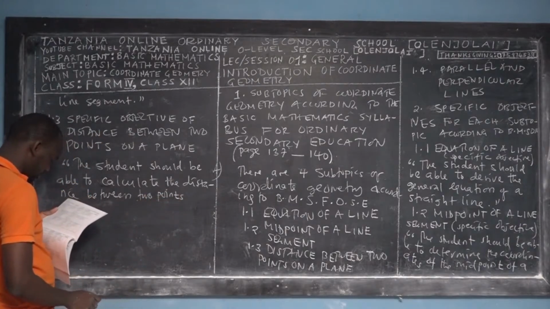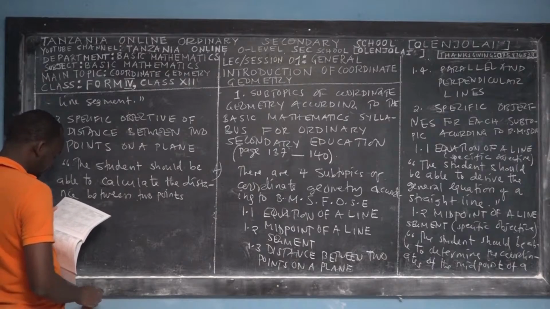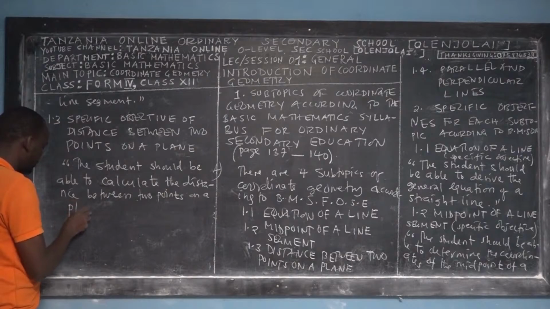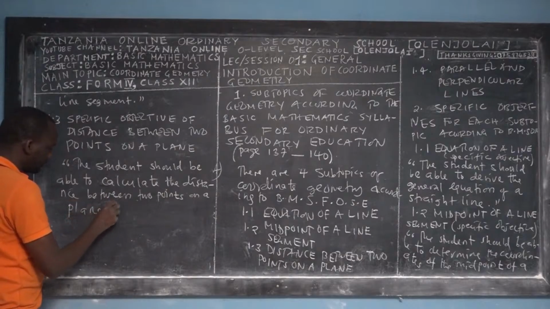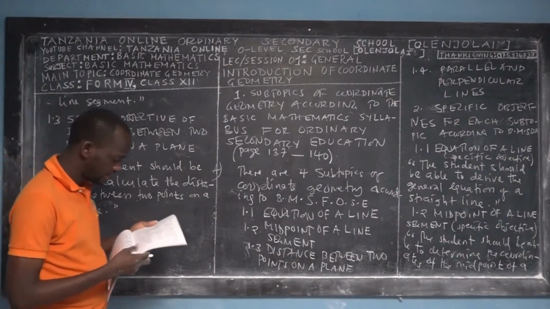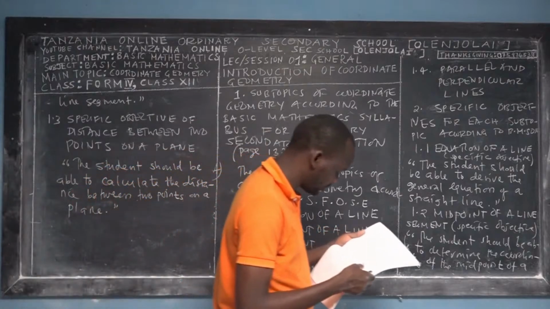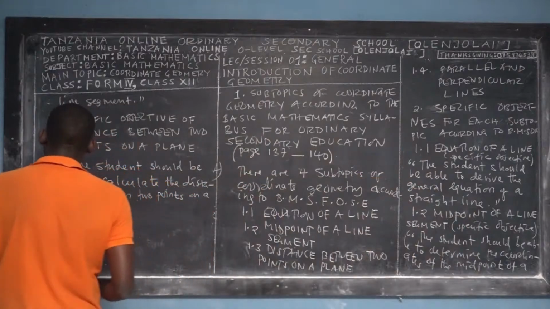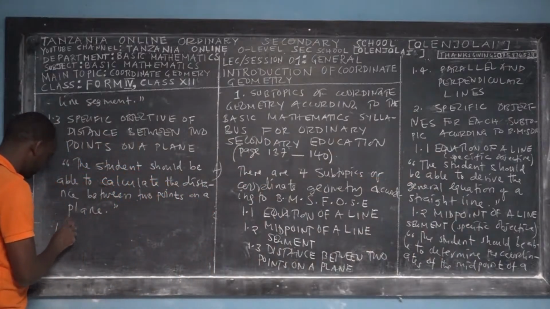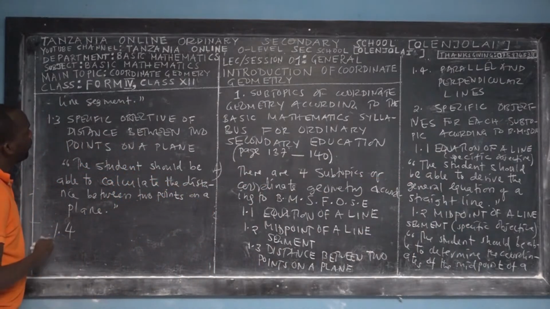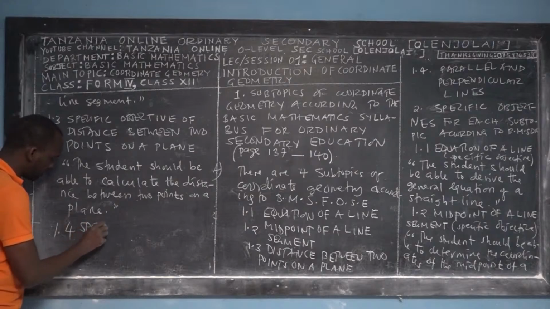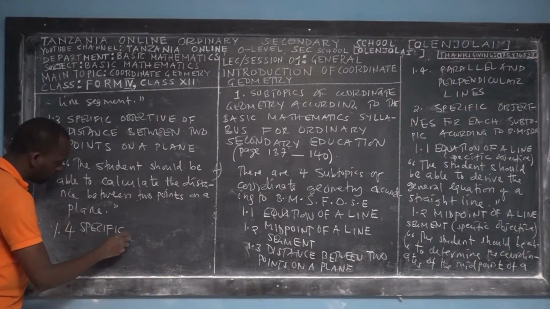Between 2 points on a plane. So that is one of the specific objectives. Again, 1.4, like what specific objective. So again, to take you through 1.4 into specific, present specific objectives now.